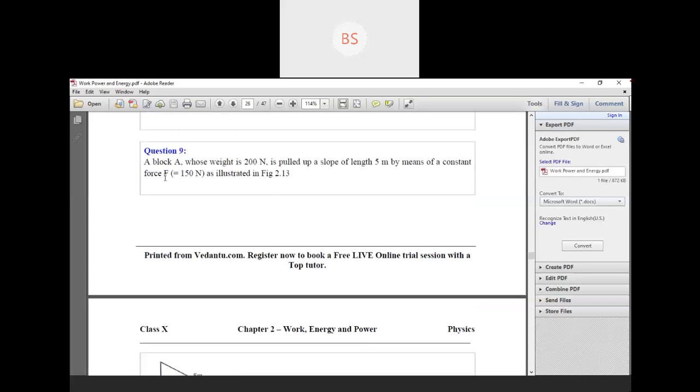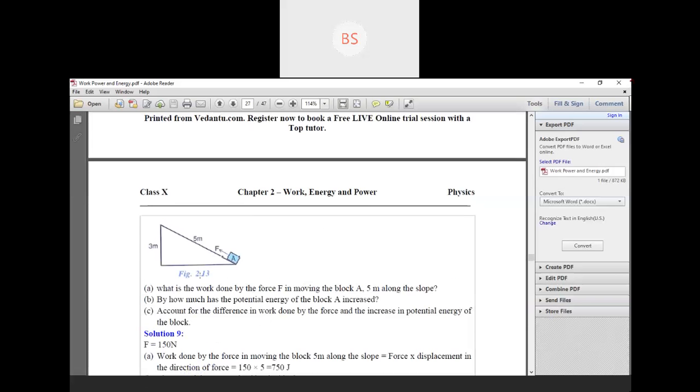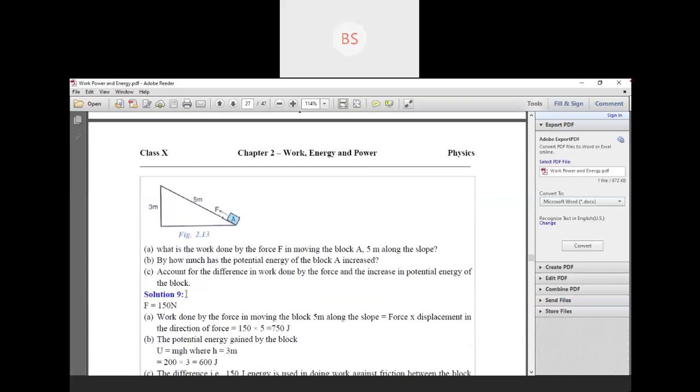Now we'll go to the question number 9. A block A whose weight is 50 Newton is pulled up a slope of length 5 meter by means of a constant force F. An illustrated figure is given here.